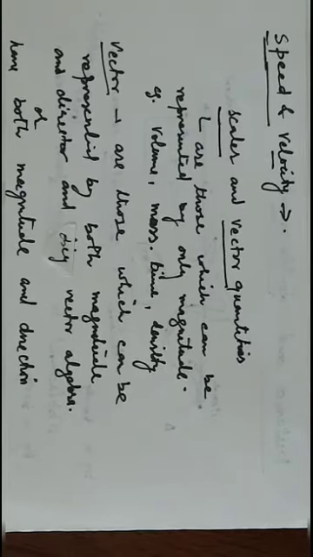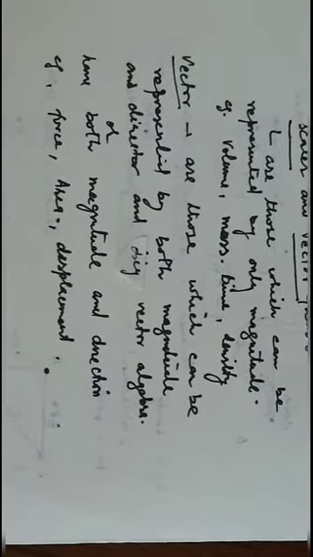Another example is volume. The volume of the container is 20 liter. Here also I need not tell you the direction. 20 liter is sufficient to say that the volume of the container is 20 liter.